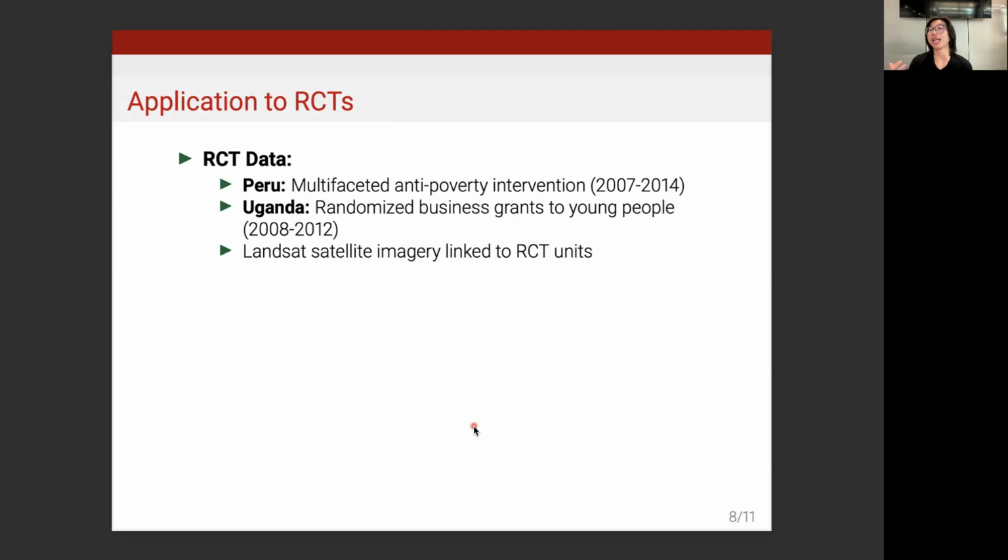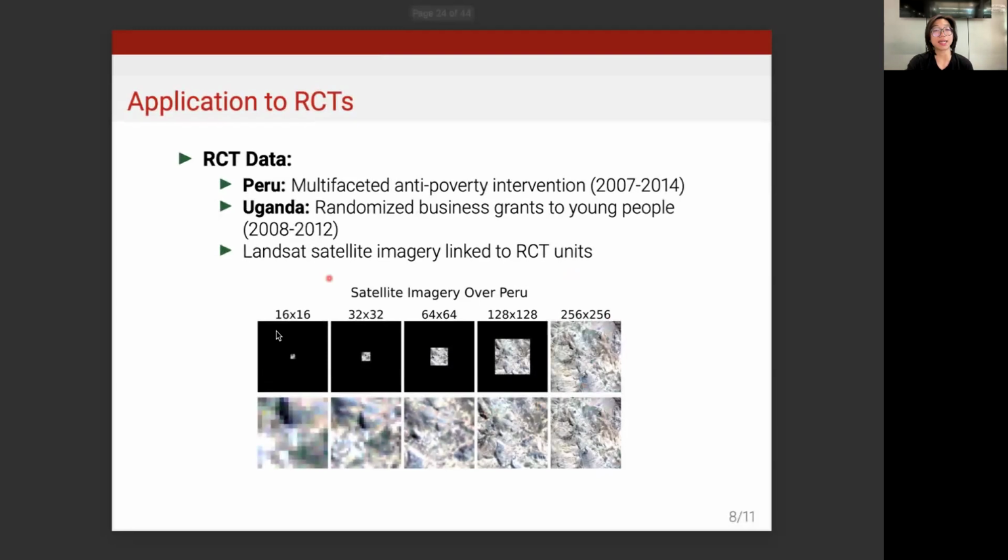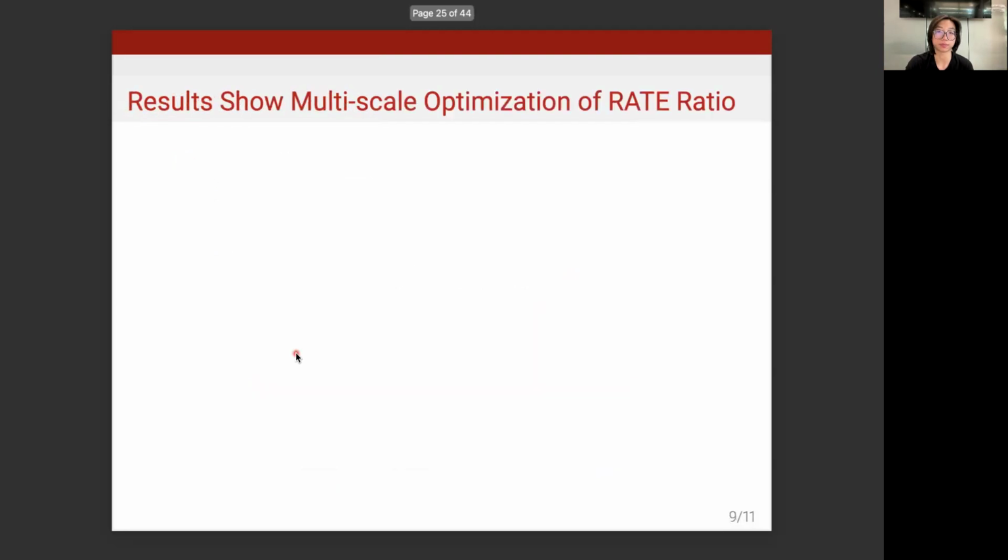And we use Landsat satellite imagery linked to the geographic locations of these RCT units for effect heterogeneity estimation. Here's an example of satellite imagery that we have over Peru. Here we have a large-scale image, and we have gradually smaller scale images to test multi-scale concatenation and its performance.